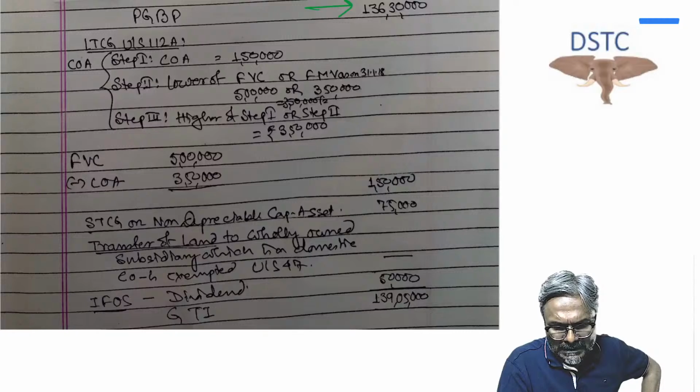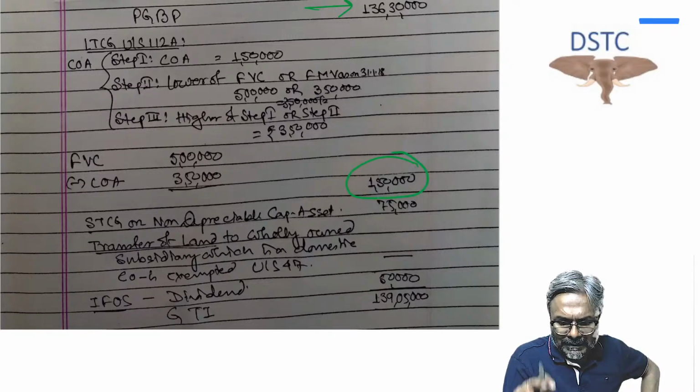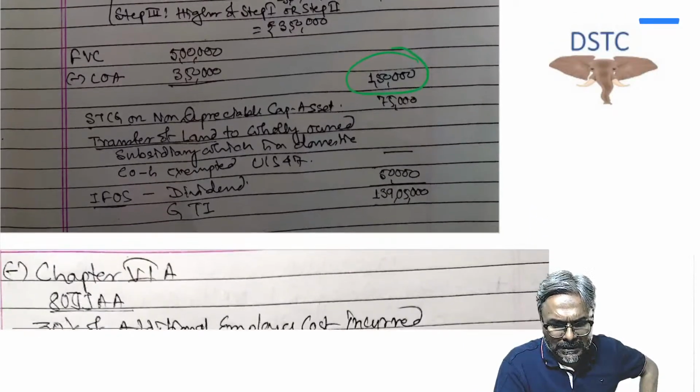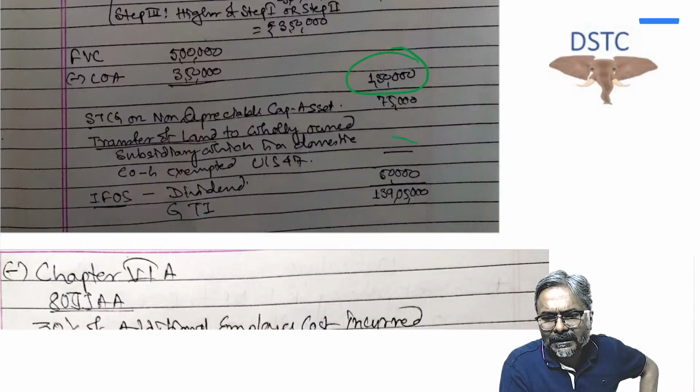Capital gains would already be discussed. So how much is the capital gain? 1,50,000. In that 1,50,000, 1 lakh is exempt, and therefore only 50,000 at 10%. Short-term capital gains on the non-depreciable asset on the transfer of the land. In this case,